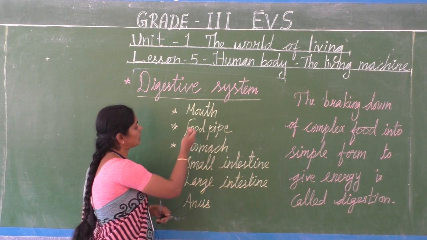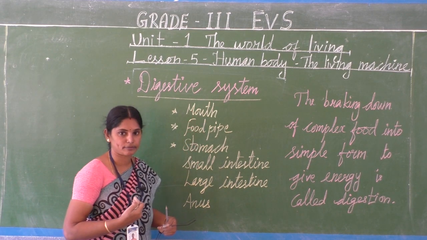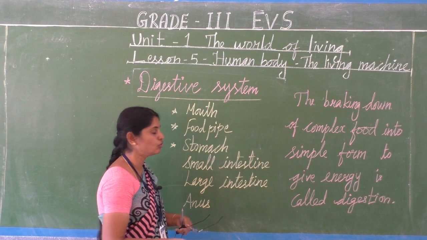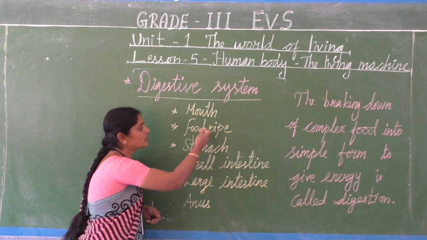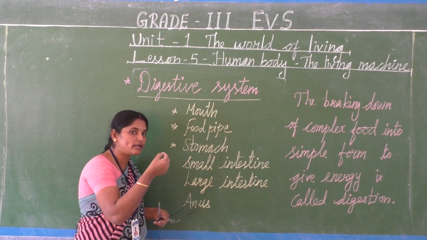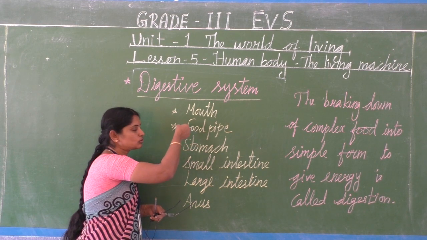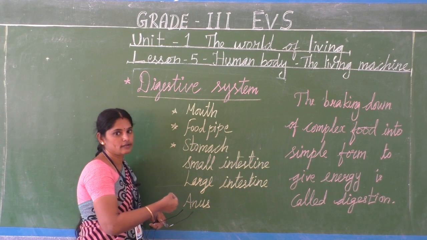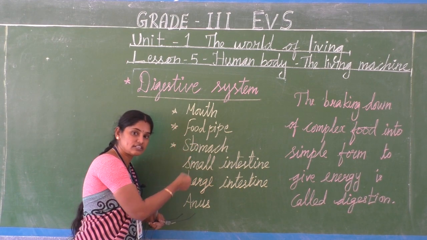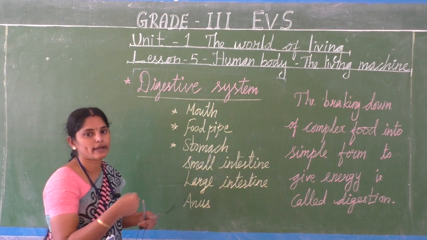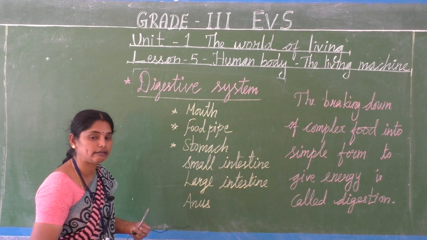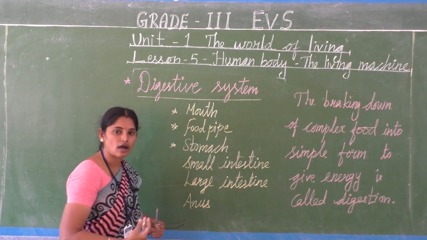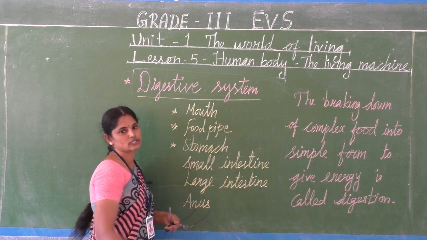Thoroughly mixed with saliva, it passes to the food pipe. It's a tube-like organ. I'll show you a picture, then it will be clear for you. Through the movement of the food pipe, the food passes to the stomach. A detailed view of the food pipe, stomach, every organ we will study in higher classes. Here you just know what organs are present in our digestive system.